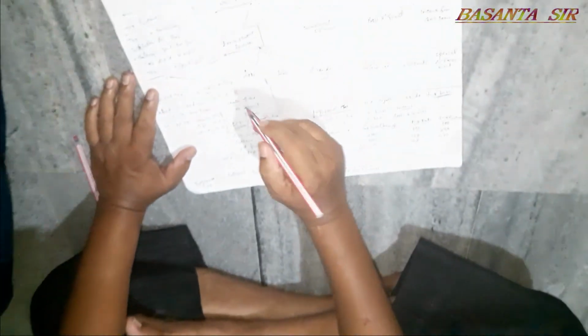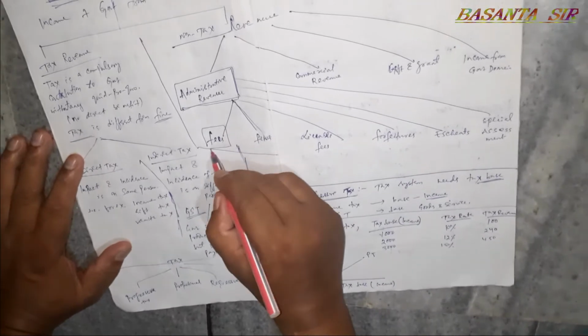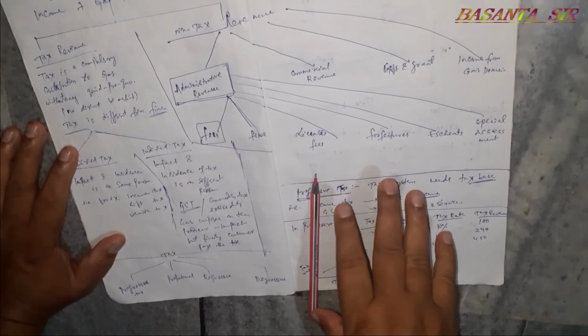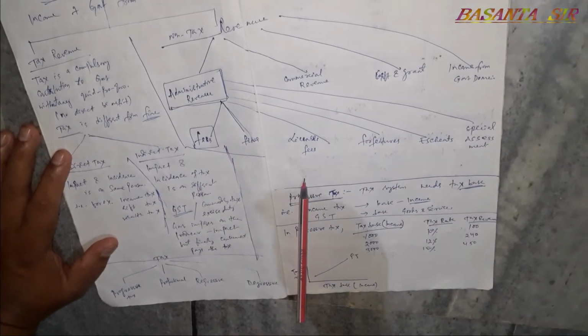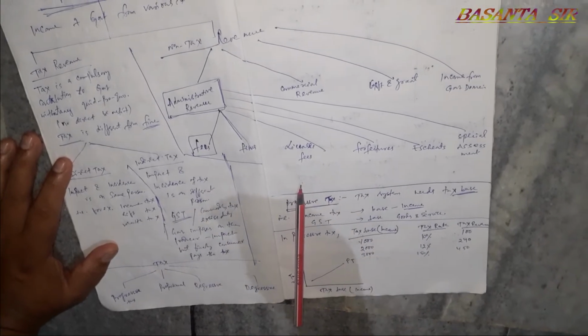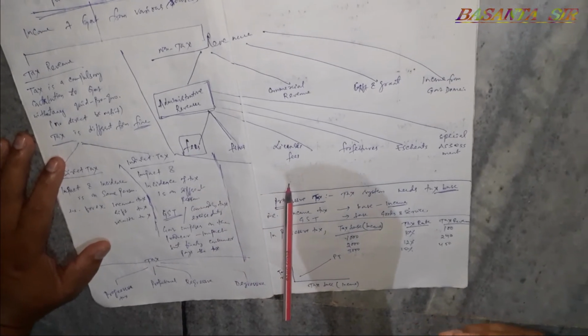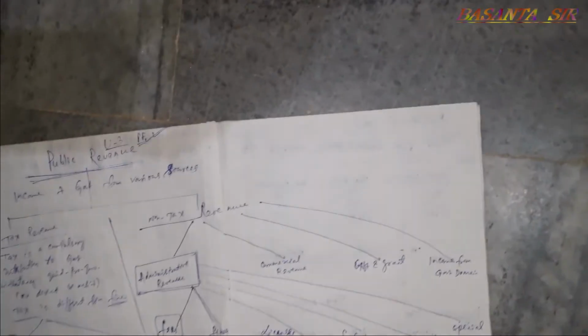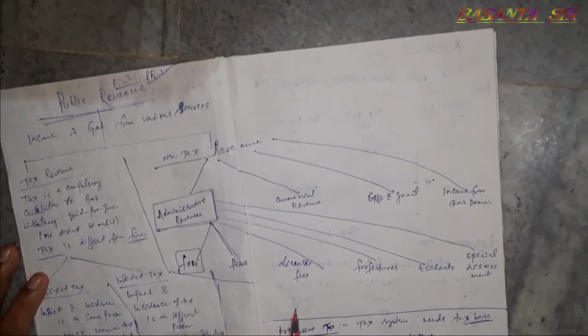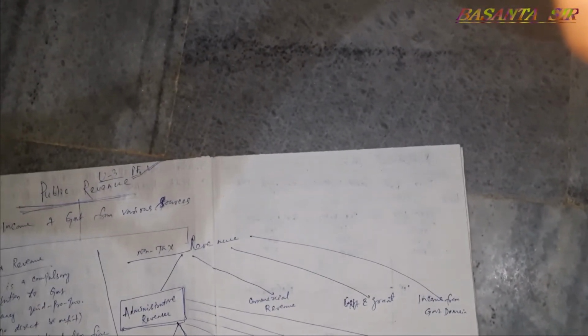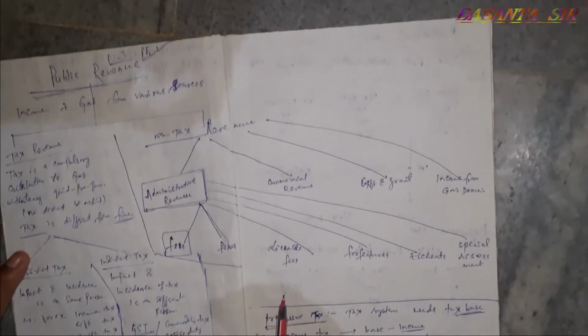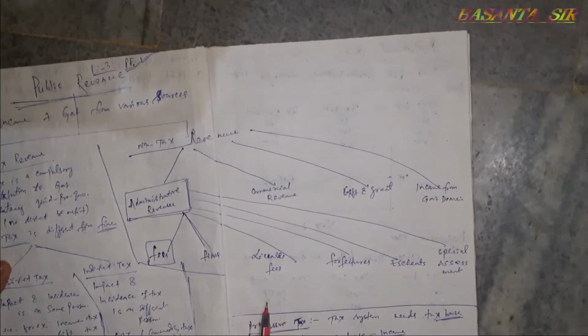For example, we take fees now. Seligman told fees is a special type of contribution to government by the person who gets the benefit direct from the government, and for meeting the expenses of that benefit he has to pay some fees for that.